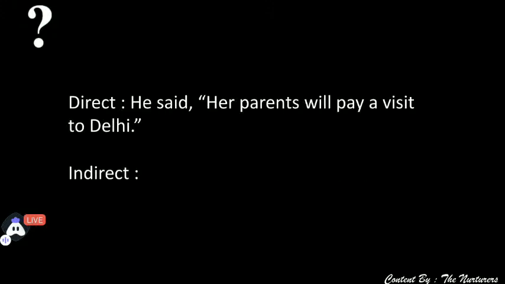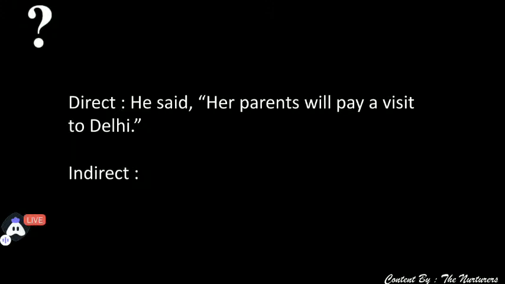Next. He said her parents will pay a visit to Delhi. उसने बोला उसके parents visit करेंगे Delhi. So be careful. You need to remove comma inverted commas. Write that.